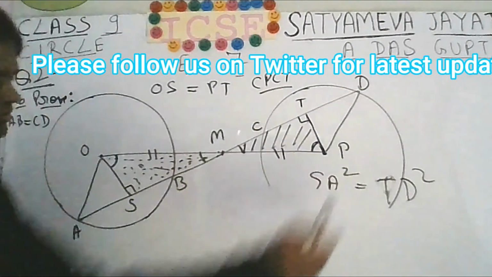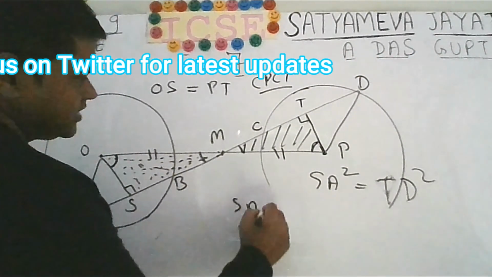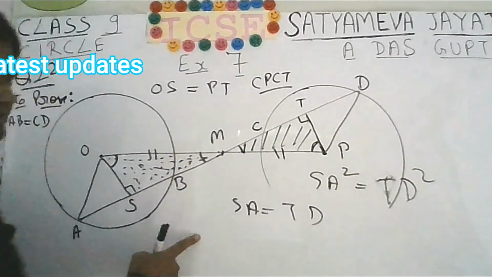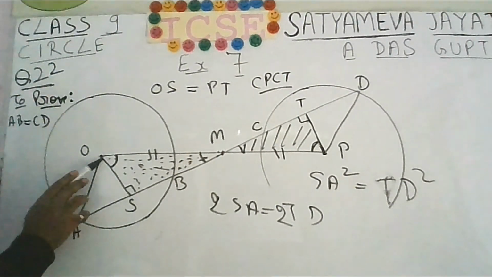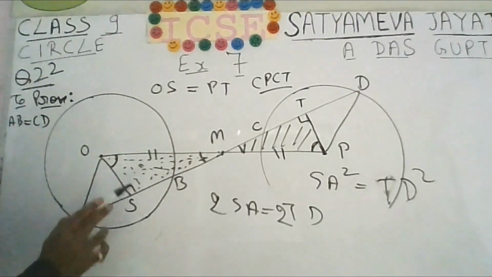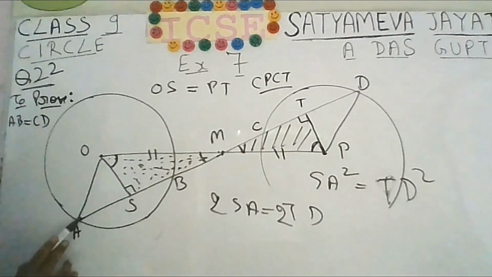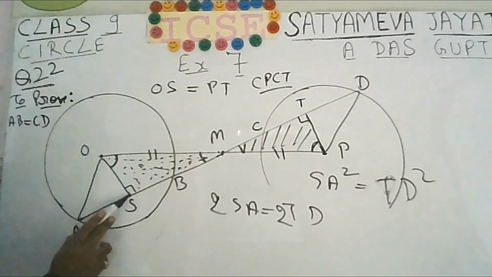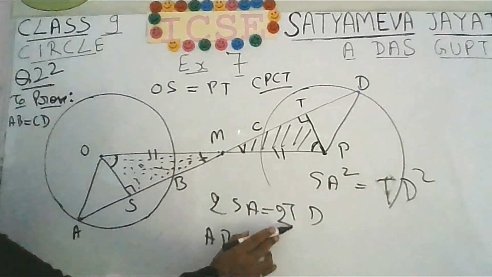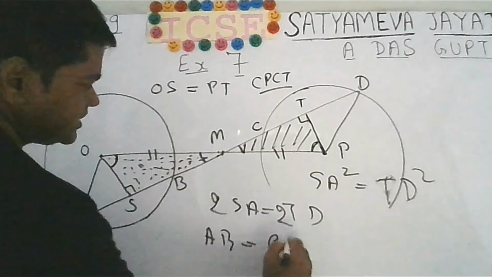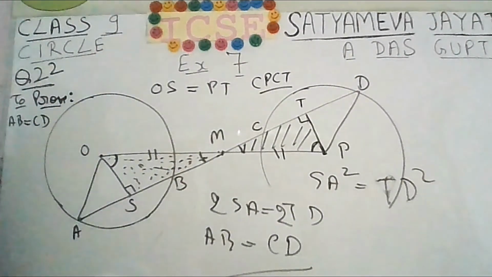You can take under root on both sides, you will get SA is equal to TD, multiply by 2 on both sides. You know that line from center perpendicular on the chord will bisect the chord, so SA is 1/2 of AB. That means 2 times of SA you will get AB, and similarly 2 times of TD you will get CD. So like this also you can do.